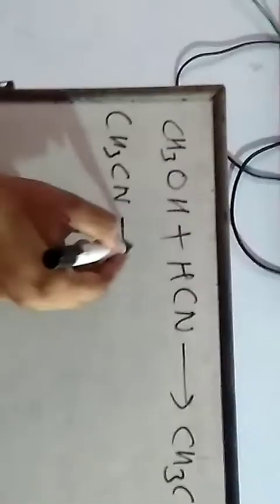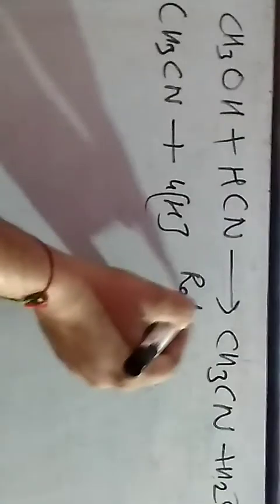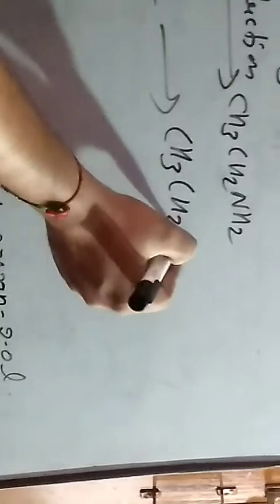CH3CN reacts with 4H. It means reduction takes place. After reduction, we get CH3CH2NH2, a primary amine. This primary amine reacts with nitrous acid, HNO2, and we get CH3CH2OH. We got ethyl alcohol.